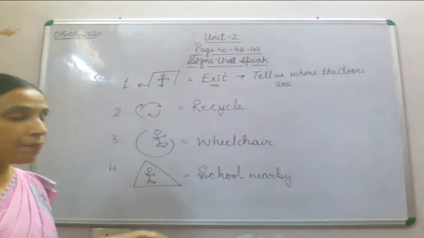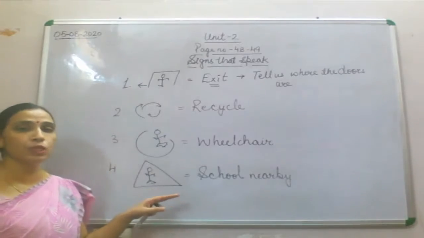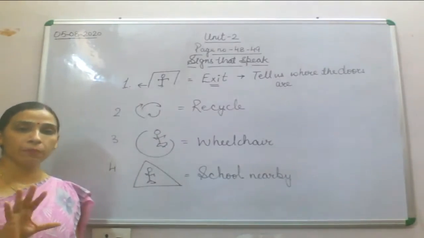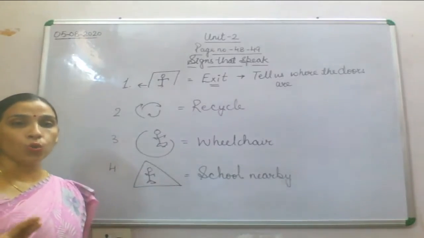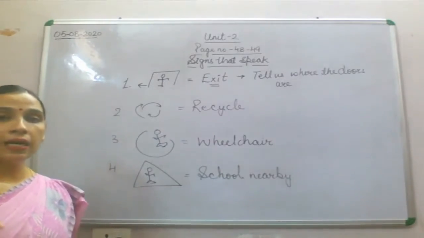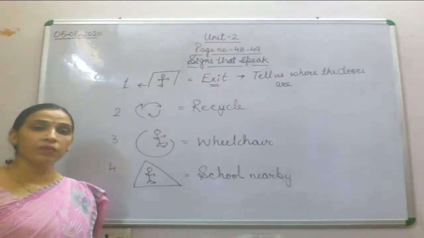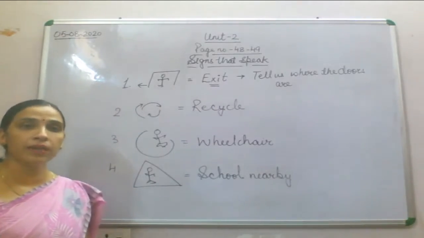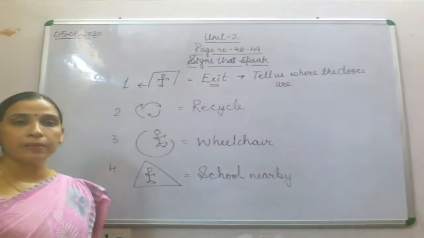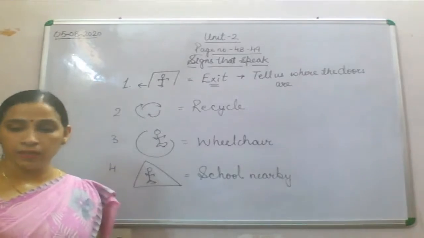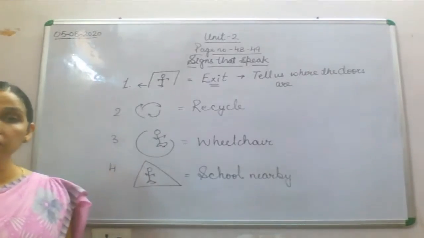Now the next is a person who is walking in a triangle, means you are entering an area where you have a school nearby, and go slow. Go slow means the speed must be reduced, because sometimes whenever you have a school in your nearby area, the children may meet an accident. So these 4 signs we have done.